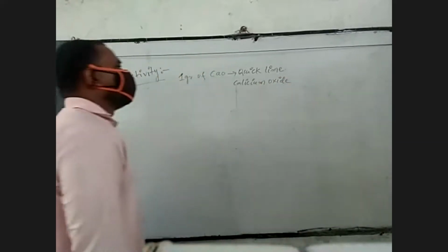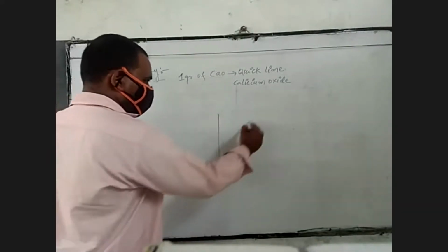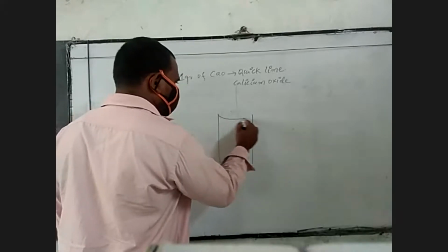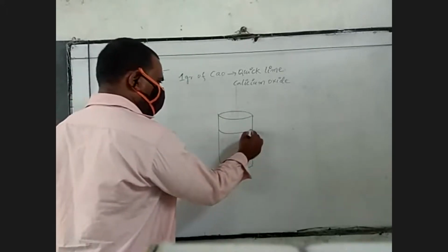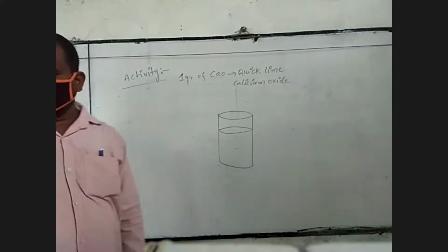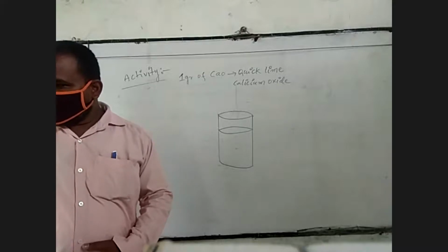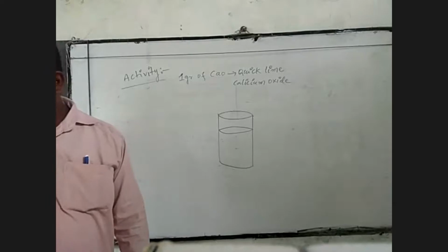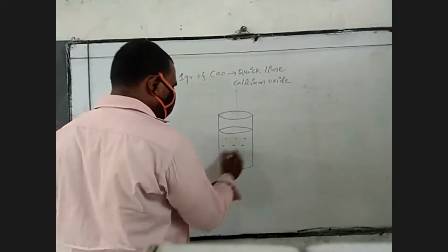Calcium oxide. So then take the beaker. In this beaker, this is a 100 ml beaker, you take 50 ml water.